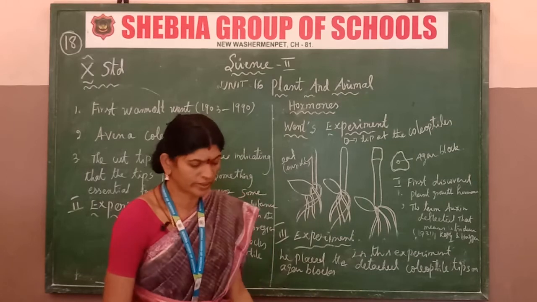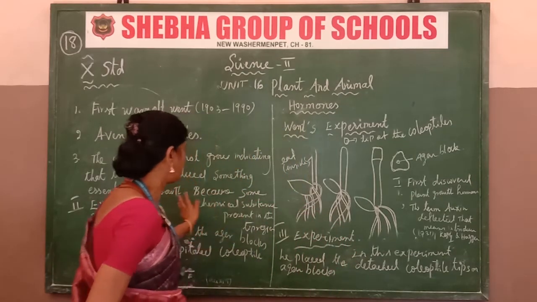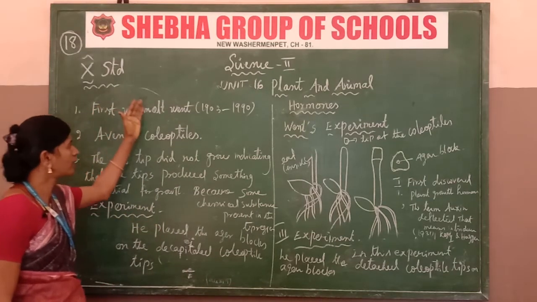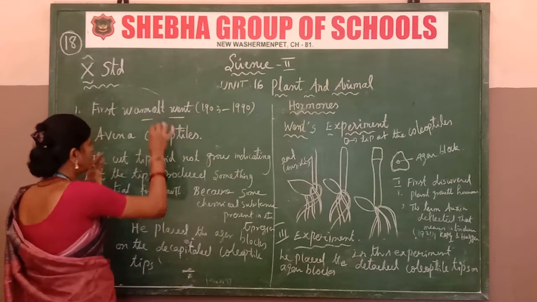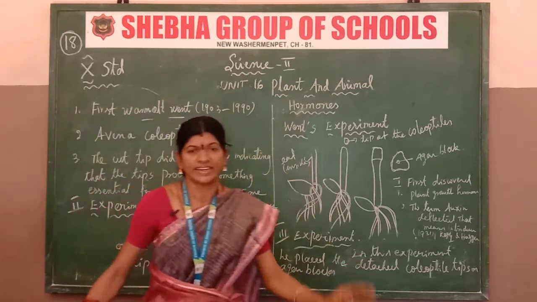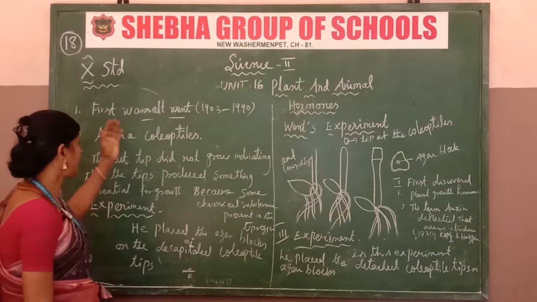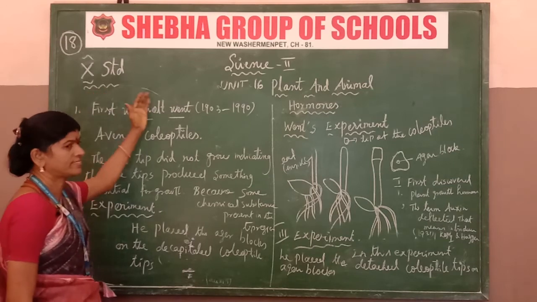Now we are going to the experiment. The first was Frits Went. That is his name. Went, 1903 to 1990. So that is the first discovery in plants.